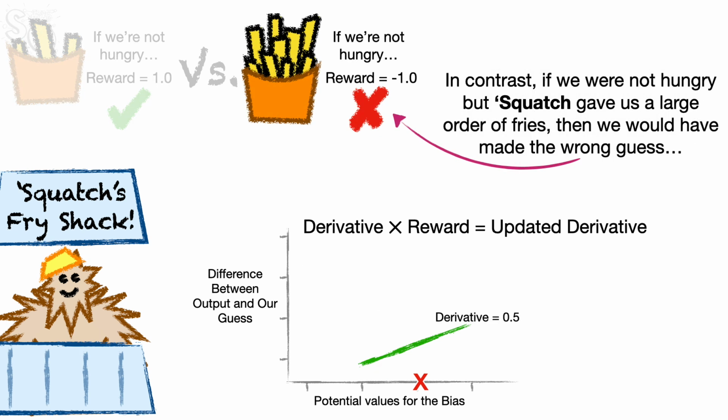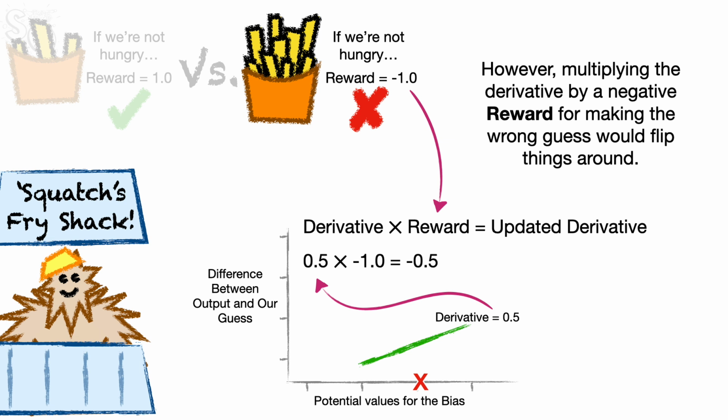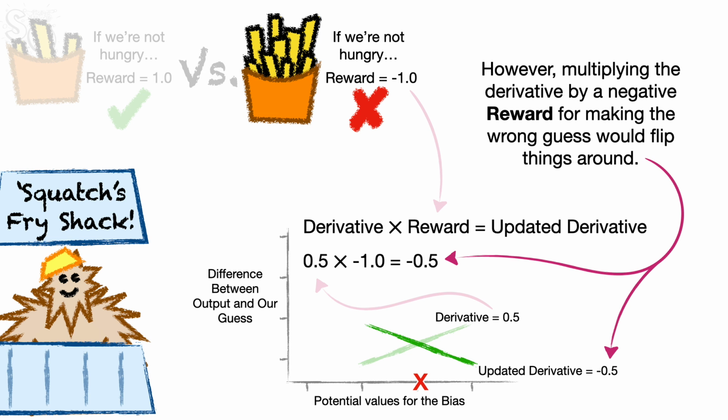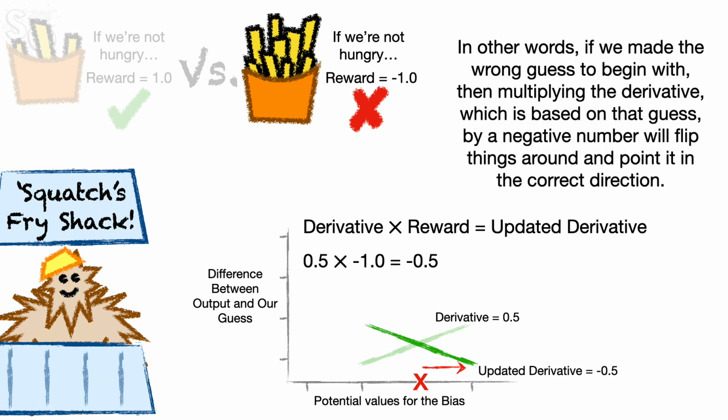In contrast, if we were not hungry, but Squatch gave us a large order of fries, then we would have made the wrong guess. And the derivative would be telling us to do the opposite of what we should do. However, multiplying the derivative by a negative reward for making the wrong guess would flip things around. And then the updated derivative would correctly tell us to shift the bias to the right. In other words, if we made the wrong guess to begin with, then multiplying the derivative, which is based on that guess, by a negative number will flip things around and point it in the correct direction.